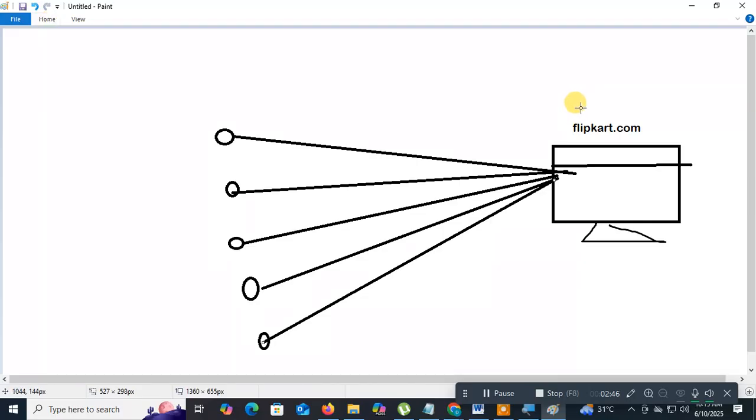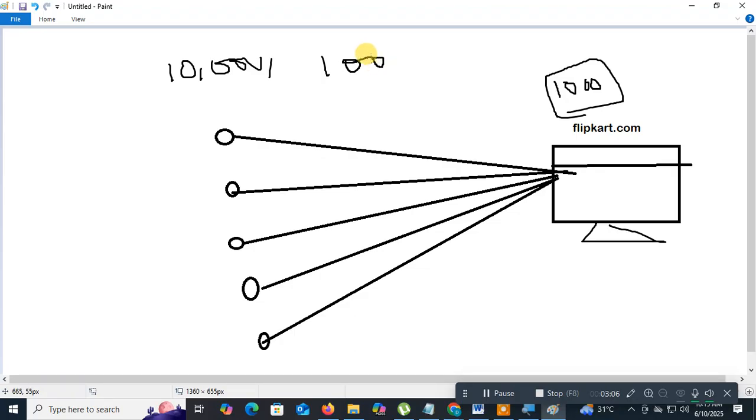Say this server can handle 1,000 users, meaning 1,000 users can hit the website. Then what happens when 10,000 users, or 1 lakh users, hit this website? The website goes down, works slowly to load, or sometimes it won't work.